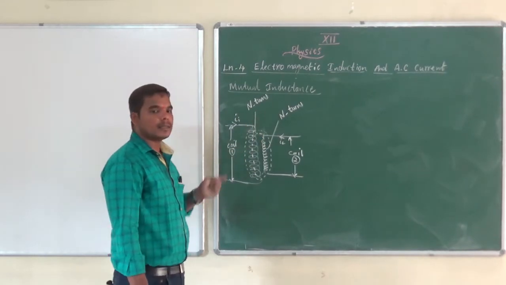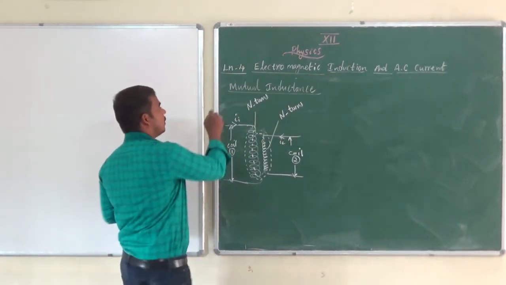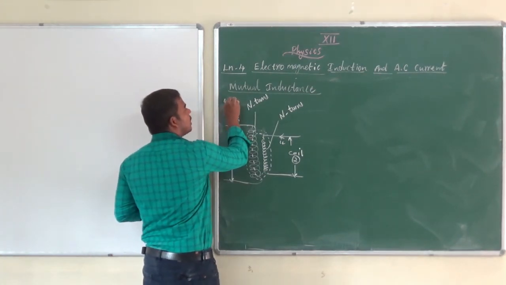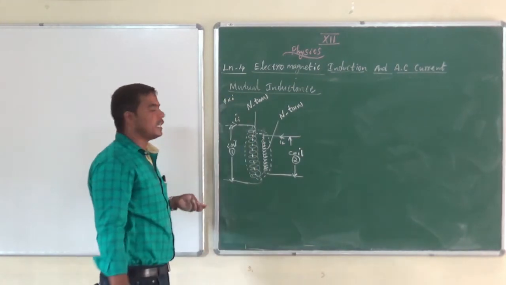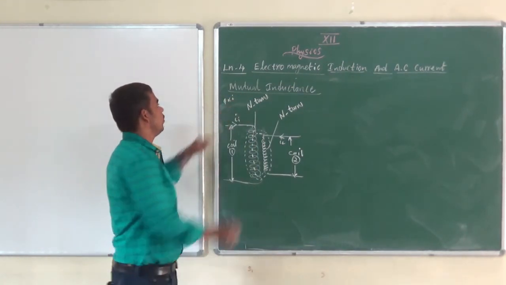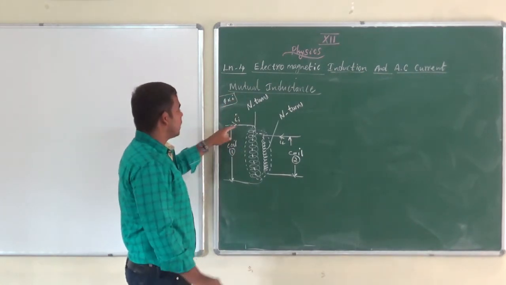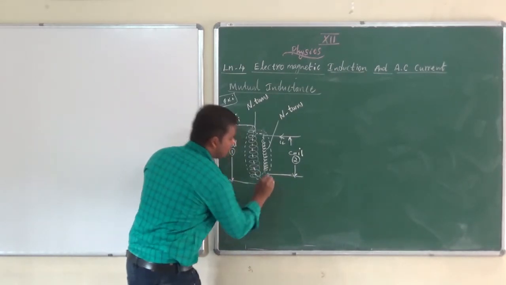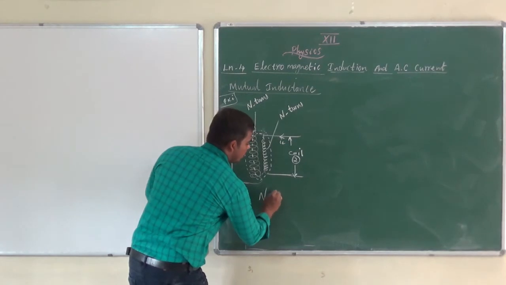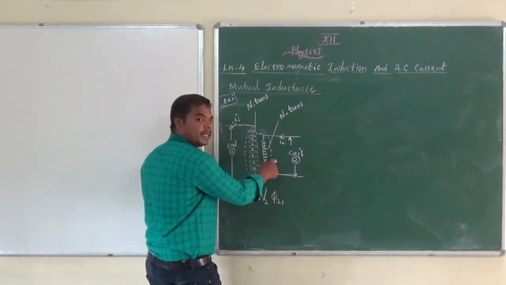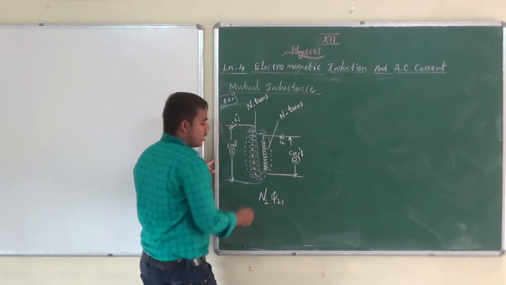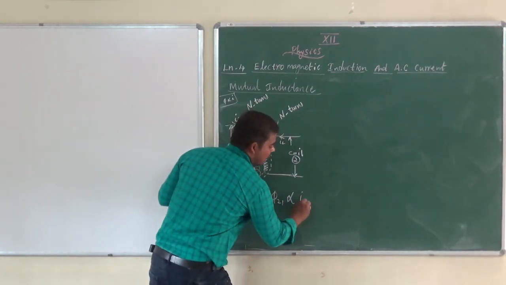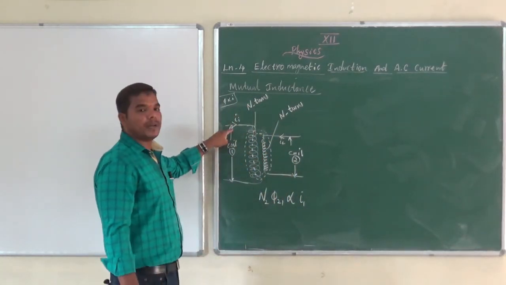Coil 2 has N2 turns. Let us recall that the magnetic flux linked with a coil is directly proportional to the current entering the coil, isn't it? We discussed this in self-inductance. Here the magnetic flux links with the second coil, which has N2 turns. The flux is directly proportional to the current, I1, the current in the primary coil.